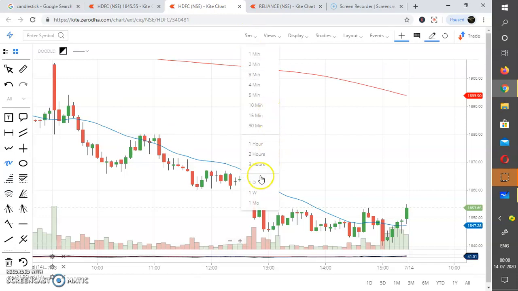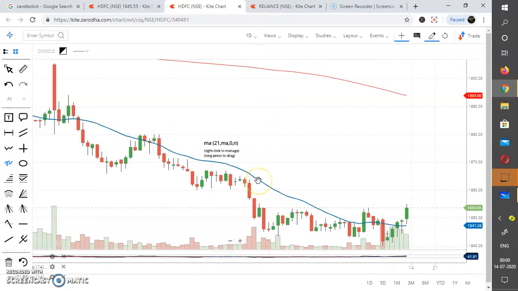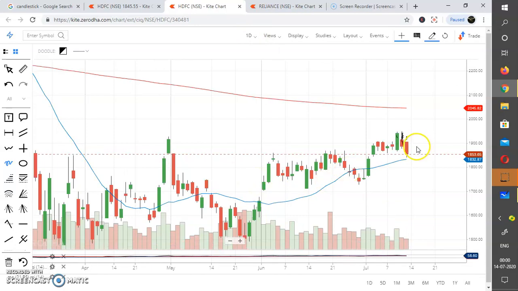If you go to a 1-day time frame, each candle shows the movement of one day: the market went from this low point to this high point. So each candle shows 1 day of price movement. As you change the time frame, the candlestick represents that particular time frame in one candle.